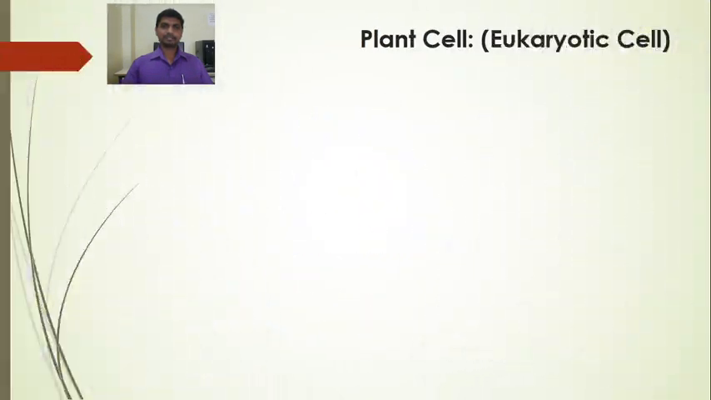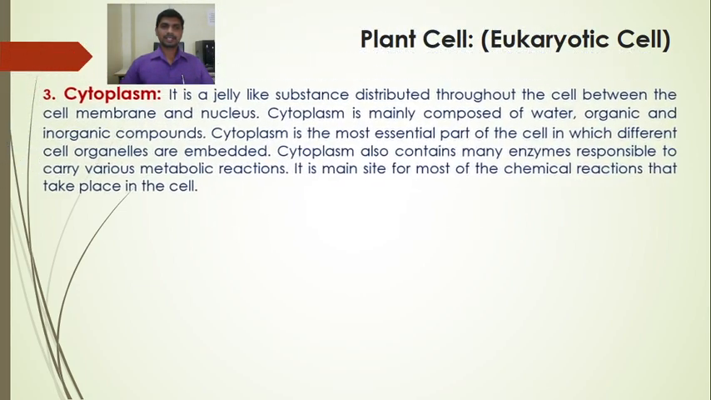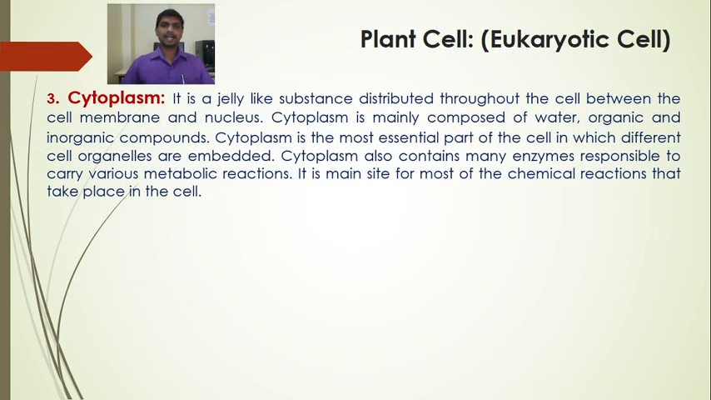Next to this is the cytoplasm, the jelly-like amorphous substance distributed throughout the cell between the cell membrane and nucleus. It is called the cytoplasm. The cytoplasm is mainly composed of water, organic and inorganic compounds. Cytoplasm is the most essential part of the cell in which different cell organelles are embedded.